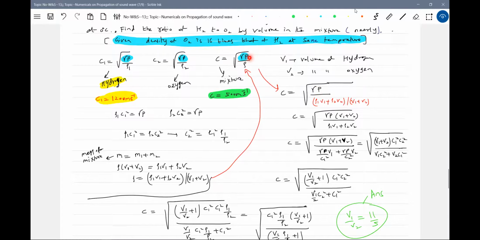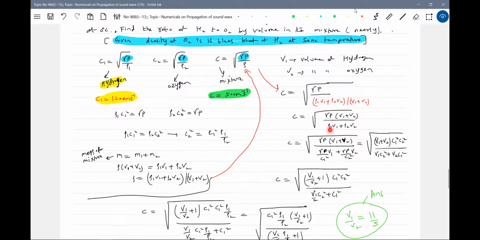Then P is the pressure, and the pressure will remain constant. The density of the mixture is what? I'm going to write it here: rho1 V1 plus rho2 V2 by V1 plus V2. So rewriting, gamma P by density, gamma P, V1 plus V2 by rho1 V1 plus rho2 V2.